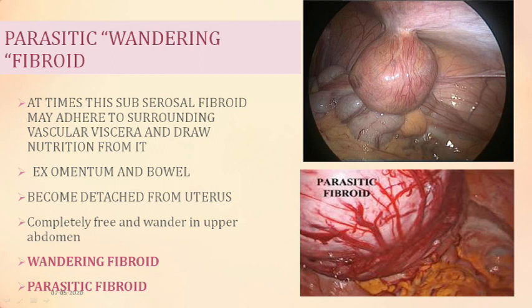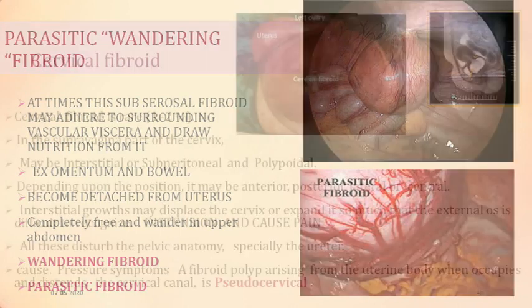So this fibroid is lying within the abdominal cavity, and at times it can get detached from this area and get its support like this. These are the vessels getting support from the omentum, the bowel, and the mesentery, which are supplying it. So it becomes a parasitic fibroid by the blood vessels. At times these subserosal fibroids may adhere to the surrounding vascular viscera, draw nutrition from it, become detached from the uterus and completely free, and wander and become parasitic.